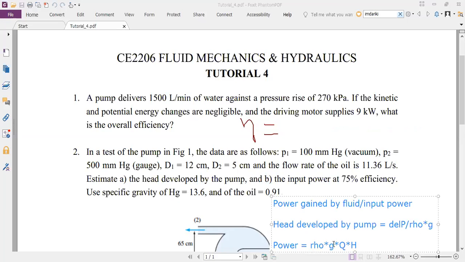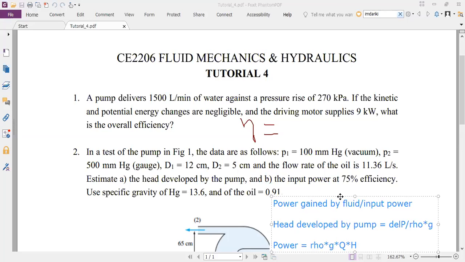Okay. So Q is given 1500 liters per minute. H is simply this delta P divided by rho G. And since here again I have rho G into Q into delta P divided by rho G, what Sindhuja is saying is this rho and G will get cancelled out. You can simply do Q into delta P. That will give you the power gained by the fluid. Is that okay? Right? So it's a fairly straightforward problem.